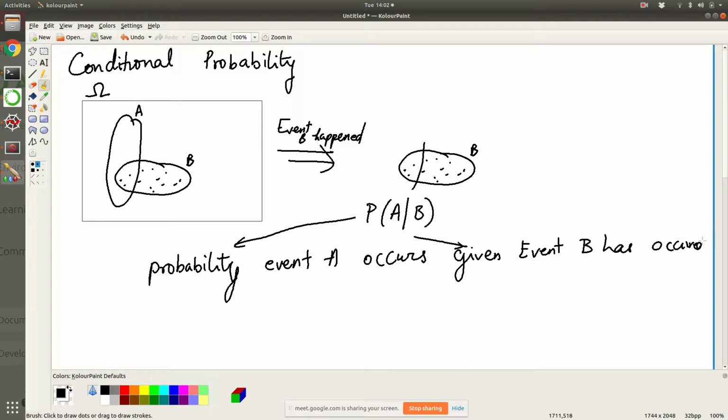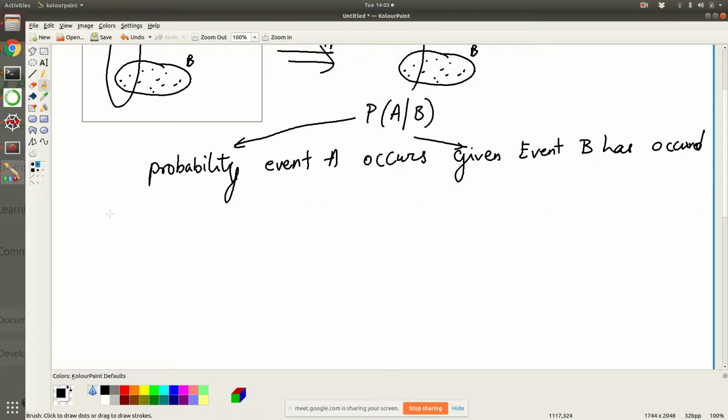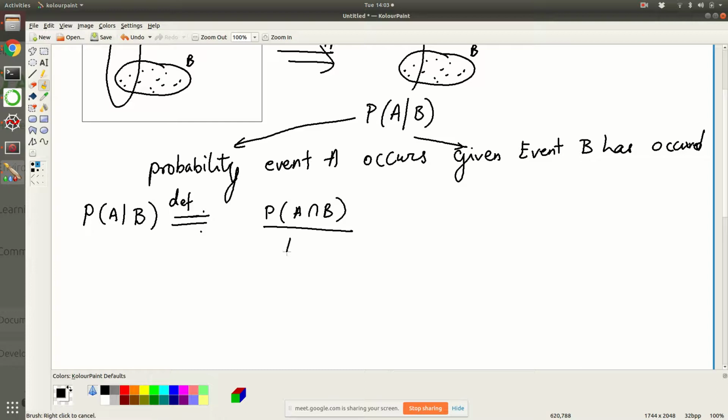Now this is what we did yesterday very briefly. We couldn't spend much time on it because we were running out of time. We also defined P of A given B to be P of A intersection B divided by P of B. This was a definition.